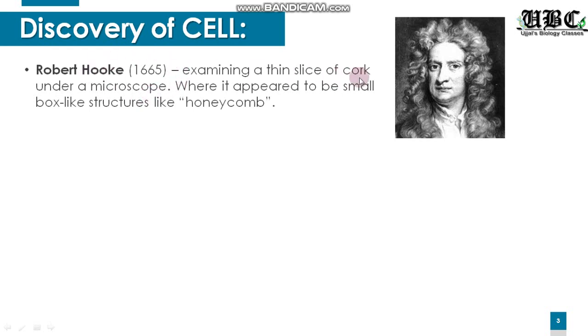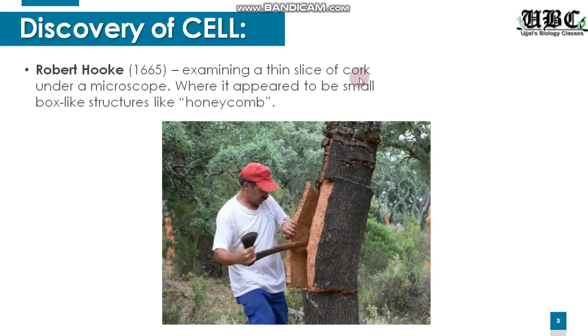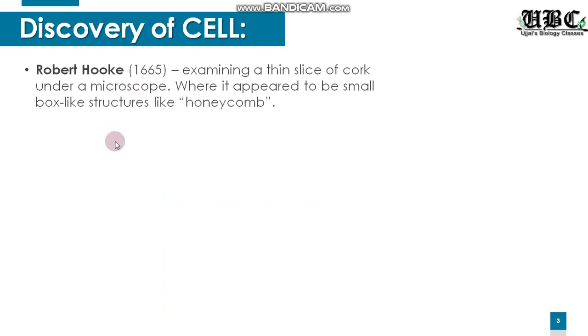So now what is cork? For getting into cork, we can see the outer hard skin-like layer of the woody trees. This man over here is cutting out the cork portion. So this is your cork. Robert Hooke took a piece of cork and made it into a very thin slice. And then by taking that thin slice, he observed it under the microscope.